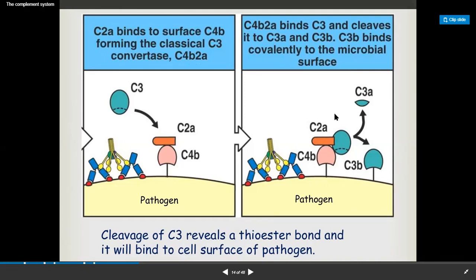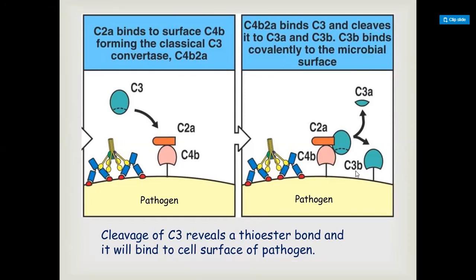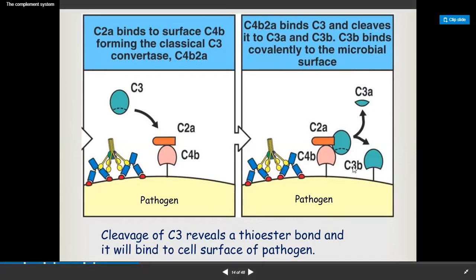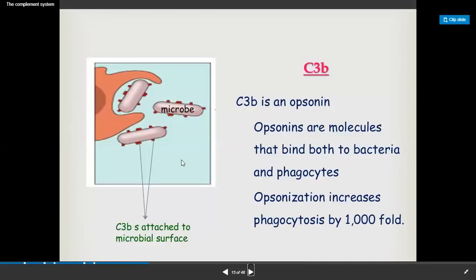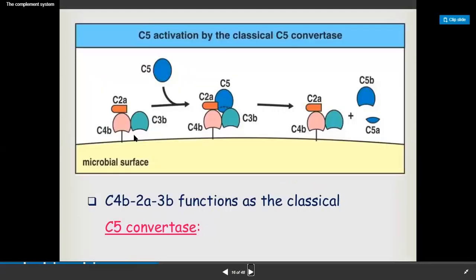C4b, C2a, and C3b make a C5 convertase complex, and C5 will bind to this place. So the complex is now C4b, C2a, C3b, and C5, which is also known as the C6 convertase.